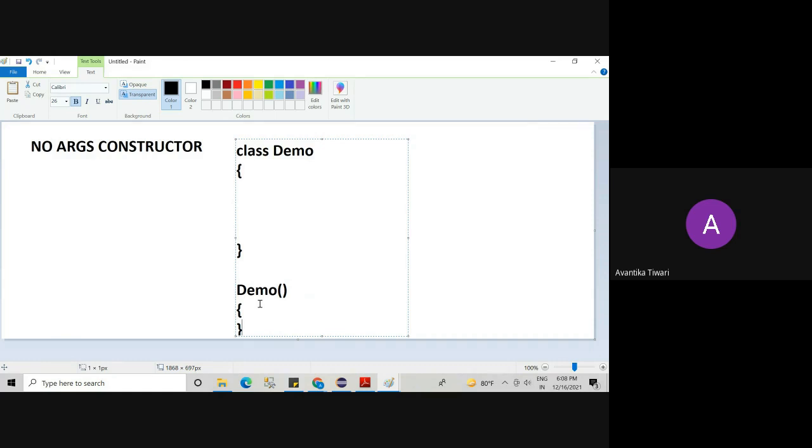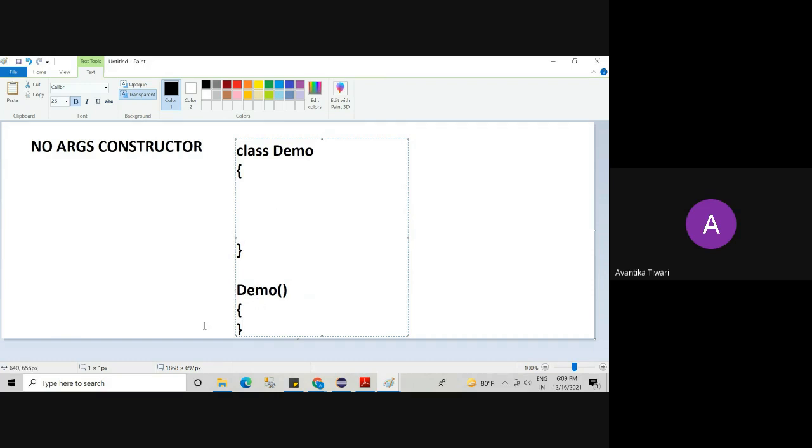So the compiler writes the default constructor only in the situation if the programmer has not given any constructor in the program. If a class doesn't contain any constructor, then only the compiler will create the default constructor. Are you getting my point?